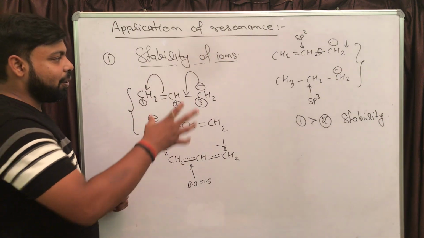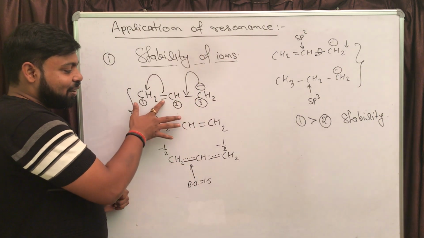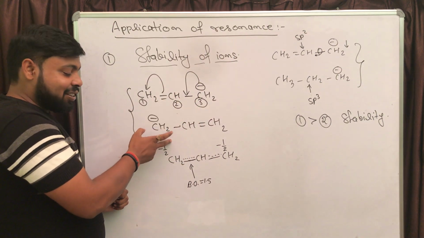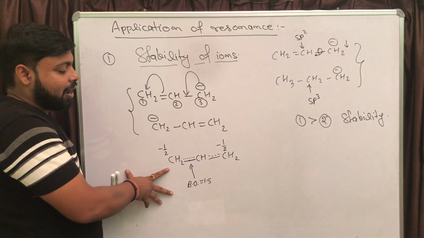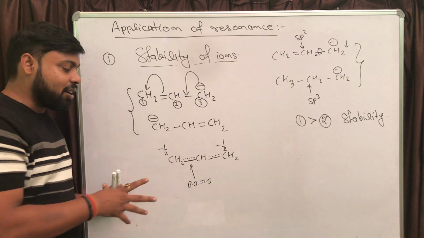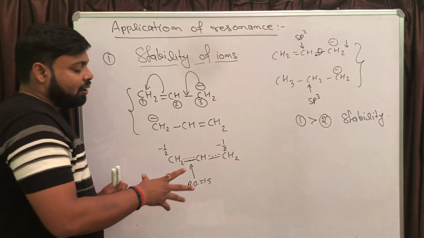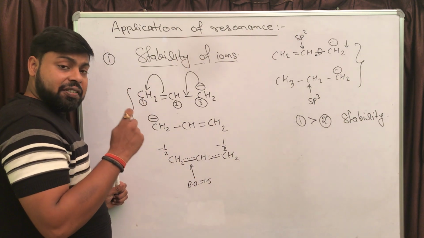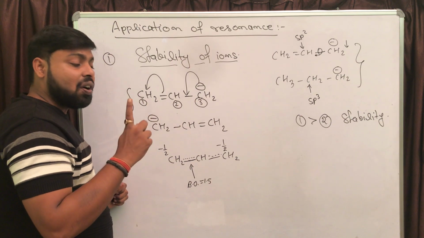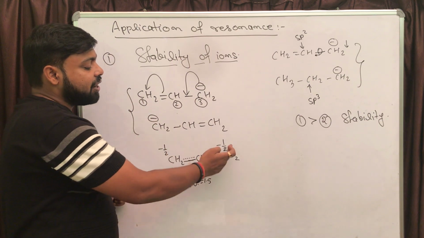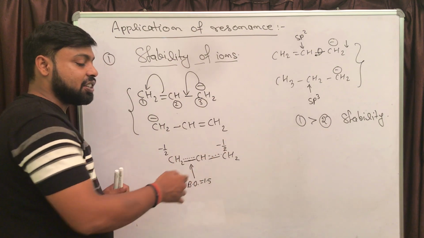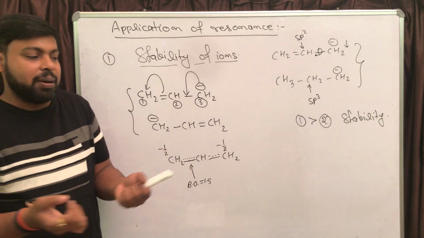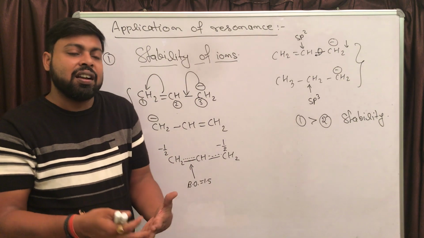Here you drew the two resonating structures, and then the hybrid. The hybrid is the real existing structure, and in the hybrid structure, 1 unit of negative charge is divided over the carbon atoms.